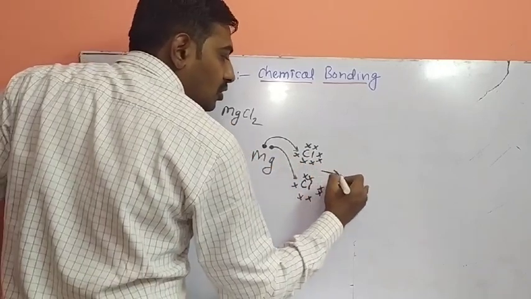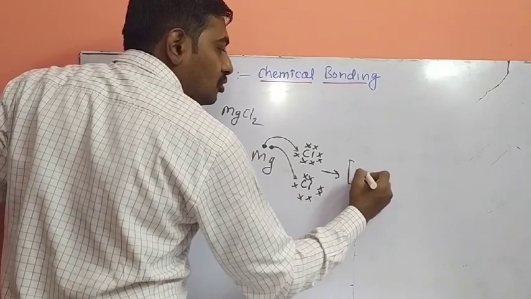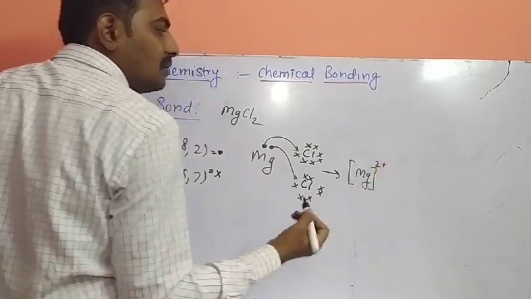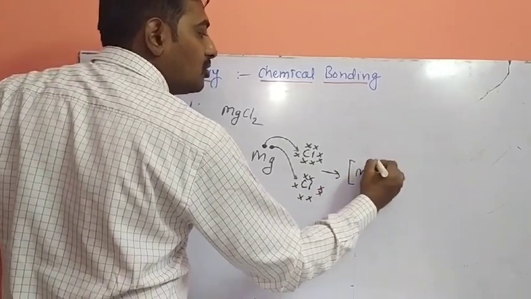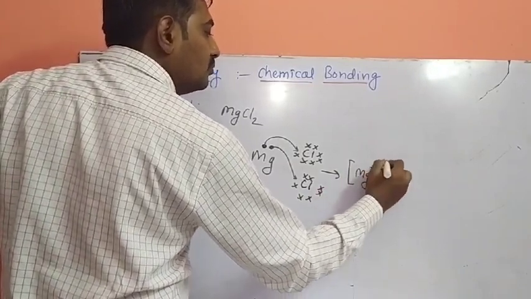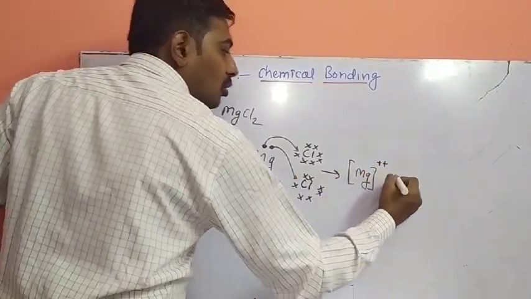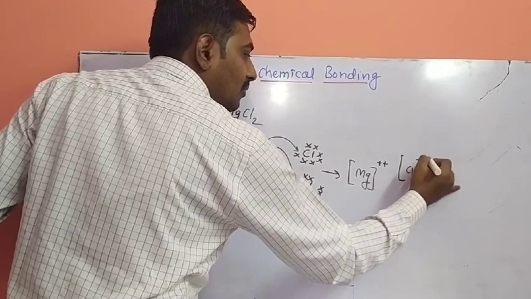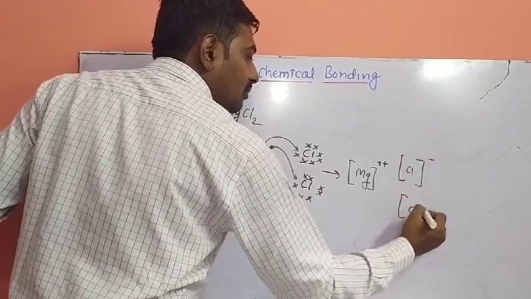So how many positive charges does magnesium contain? It contains 2 positive charges. You may write 2 plus. Chlorine accepts how many electrons? This chlorine accepts 1 electron and this chlorine accepts 1 electron.